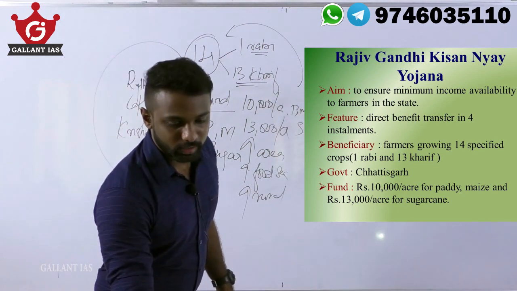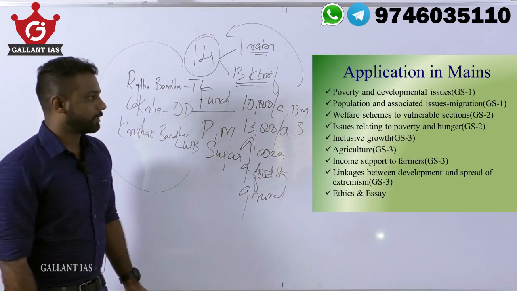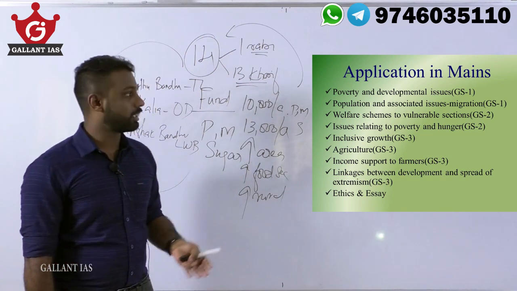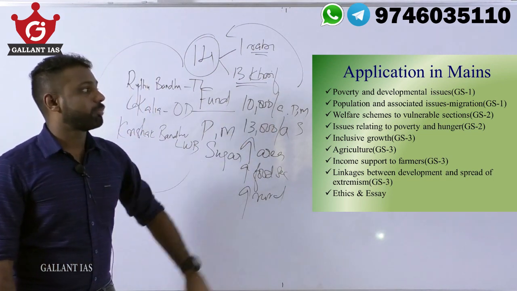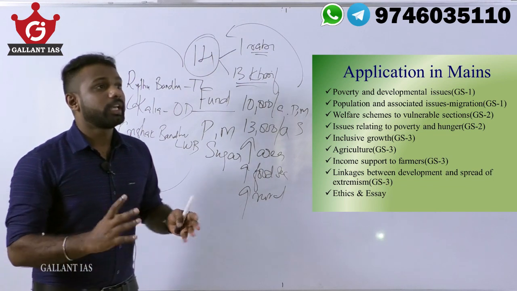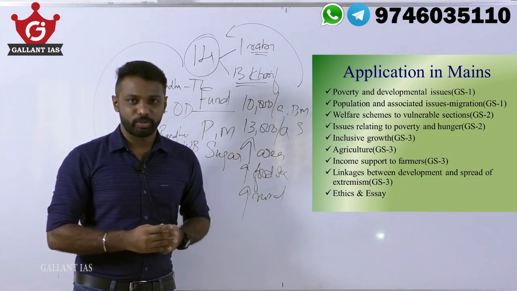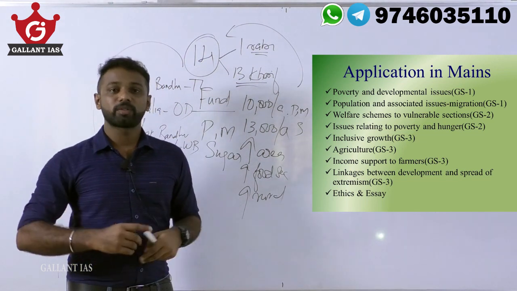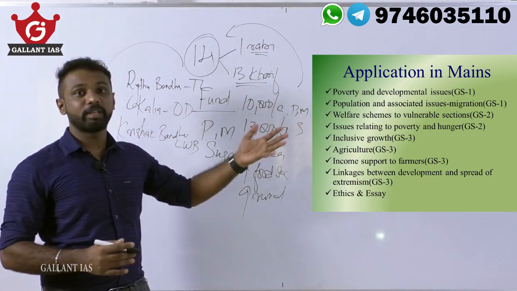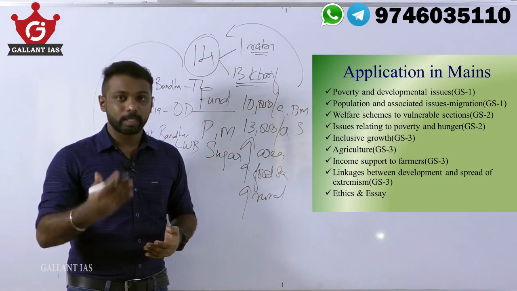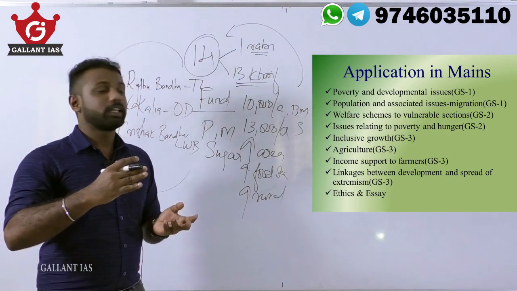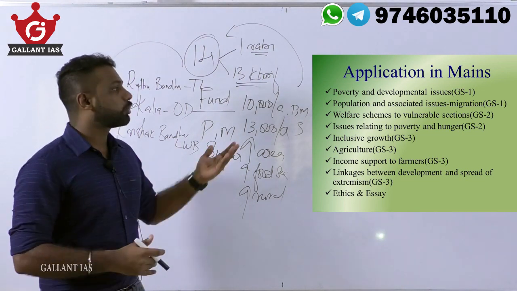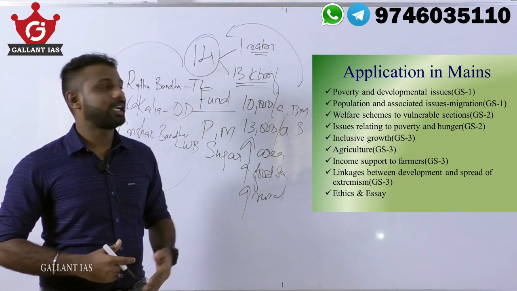And regarding application of this scheme in the mains, we can quote or mention this scheme called Rajiv Gandhi Kisan Nyaya Yojana regarding the poverty and development issues in GS1. For example, if a question is asked regarding farmer suicide, right? One of the most important reasons for farmer suicide is indebtedness of the farmer. So we can say that by implementing this scheme in an effective manner, it could give additional income to the farmers. So by getting additional income, their livelihood will be enhanced. So the tendency towards suicide could be prevented, like this we can quote.